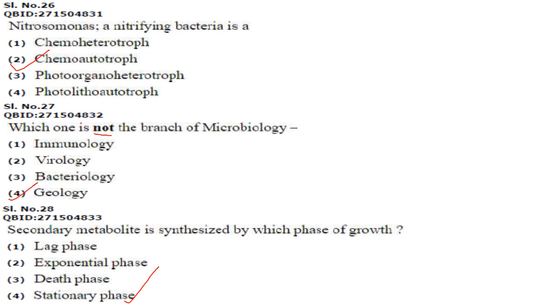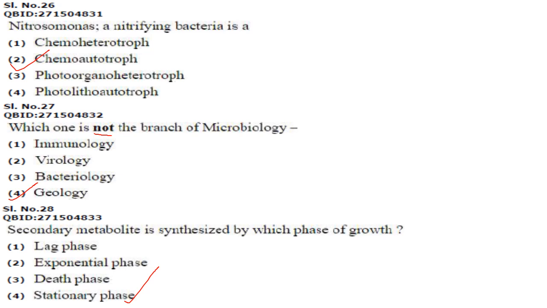Nitrosomonas, a nitrifying bacteria, is a chemoheterotroph, chemoautotroph, photoorganoheterotroph, photolithotroph. So, Nitrosomonas is involved in oxidation of ammonium to nitrite. So, it is a chemoautotroph. Answer is option 2. Which one is not the branch of microbiology? Immunology, virology, bacteriology, geology. Oh, that everybody knows. It is a very simple question.